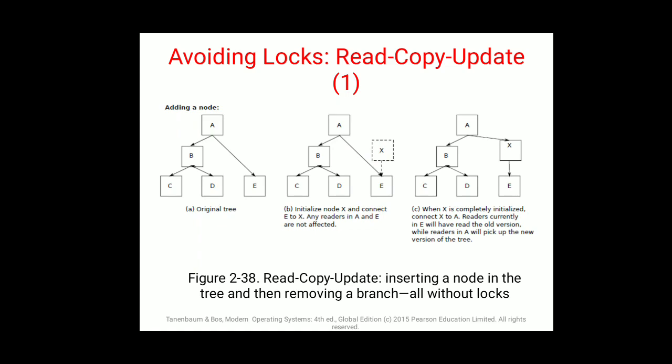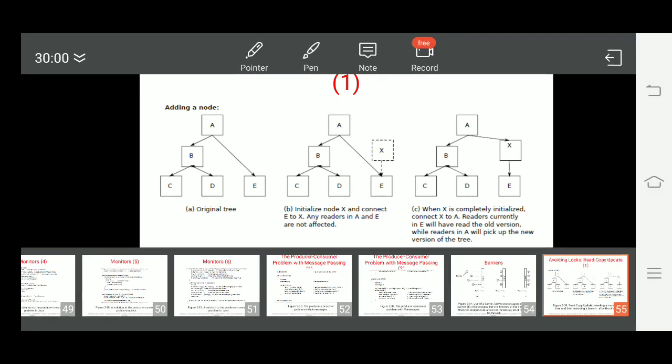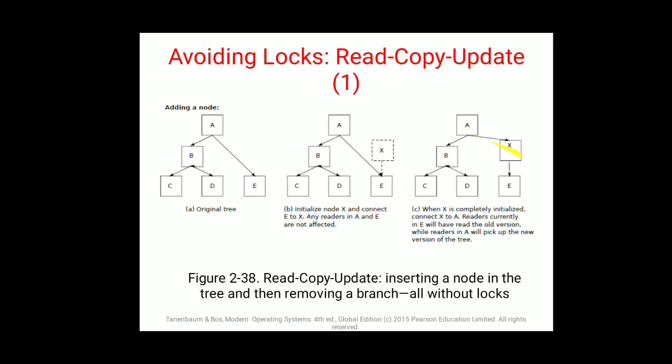Now when X is completely initialized and the task completion is done, connect X to A. X is connected to A. Now readers currently in E will read the old version, while readers in A will pick up the new version of the tree. E is not connected with X yet, so it will go the older way. But A will have the updated version, that is X and E.